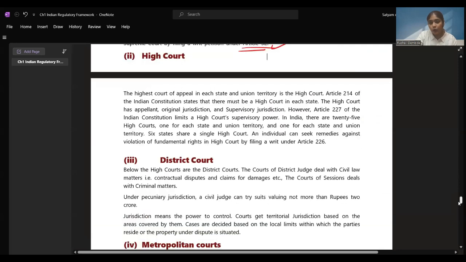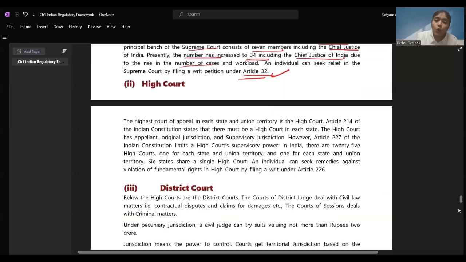Then we have the High Court, the highest court of appeal in each state. In each state, you can apply to the High Court. And if you don't like the High Court's resolution, you can appeal against it in the Supreme Court. And the Union Territory also has a High Court. Article 214 of the Indian Constitution states that there must be a High Court in each state. For each state, there must be one High Court.